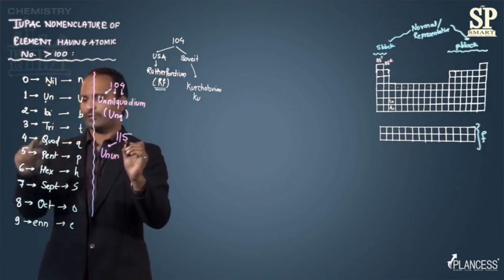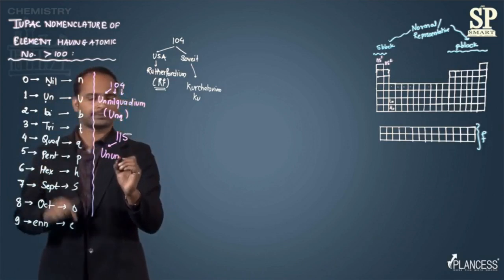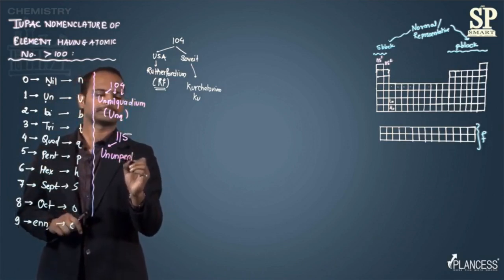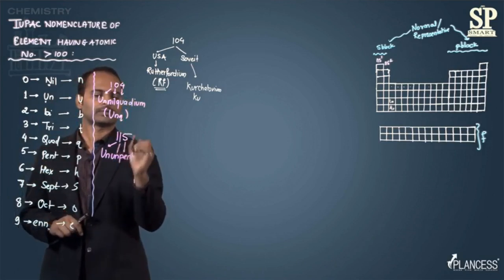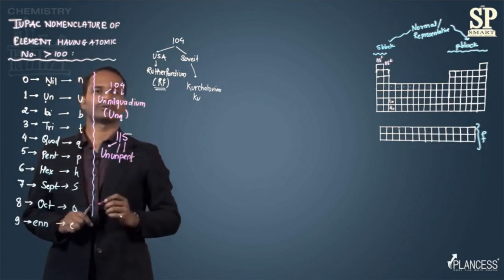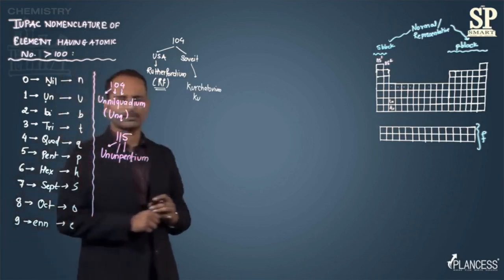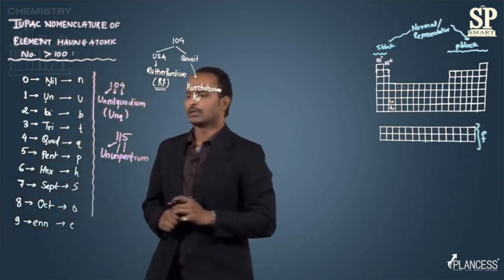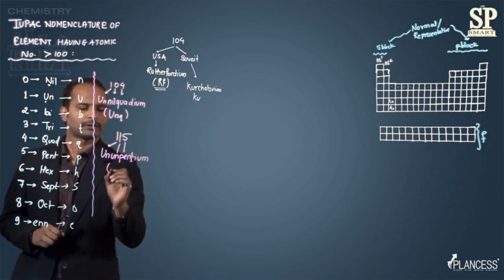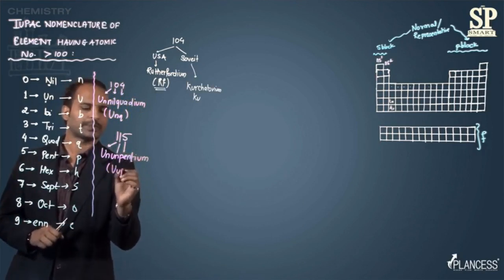Then for 5 we have the term pent. And finally I have to use the suffix ium. That is, the name will be ununpentium. Then the symbol: the first letter is U, then second is U, and then 5, that is P.